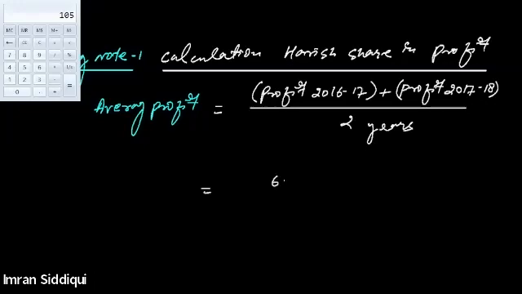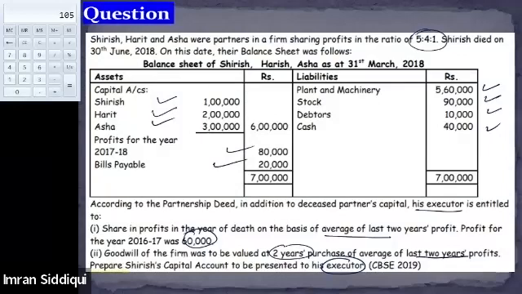So profit of 2016-17 is 60,000, and for the year 2017-18 it was 80,000, I guess. Yes, that is given in the question already. 80,000. You are able to see this. 80,000.